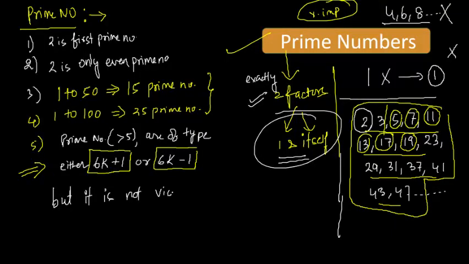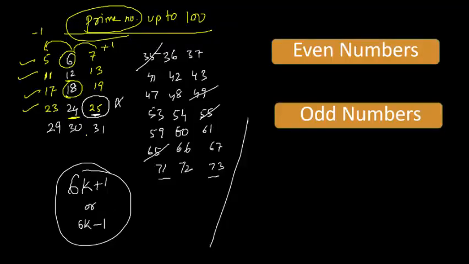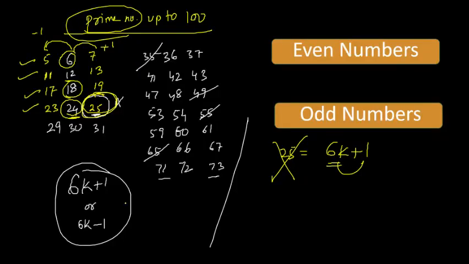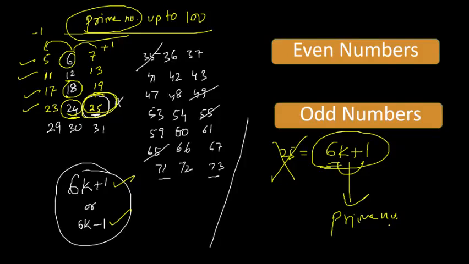It is not vice versa. I was telling you all the prime numbers are generally of this type, 6k plus 1 or 6k minus 1, but it is not vice versa, that any number which is plus 1 or minus 1 from a multiple of 6 would be a prime number. We cannot say this. Like this 25, this is also 6k plus 1, but it is not a prime number. So I told you a prime number is of this type, but any number of this type would not definitely be a prime number. Getting my point?